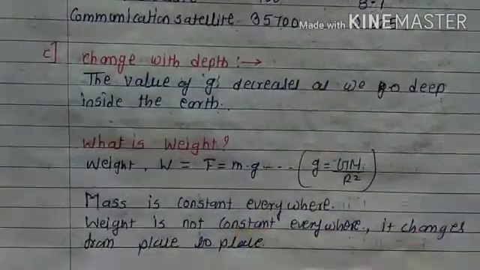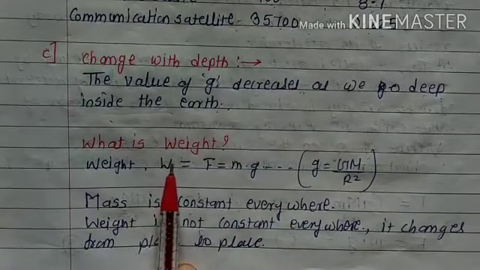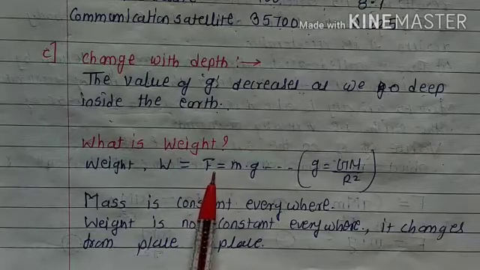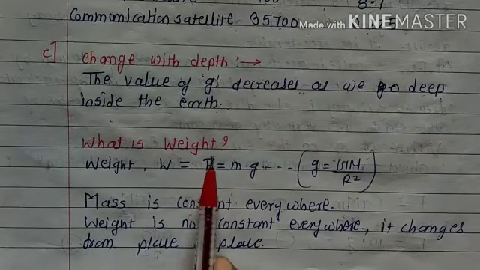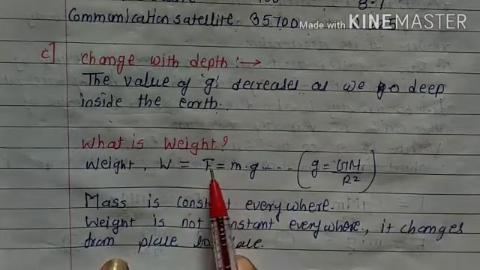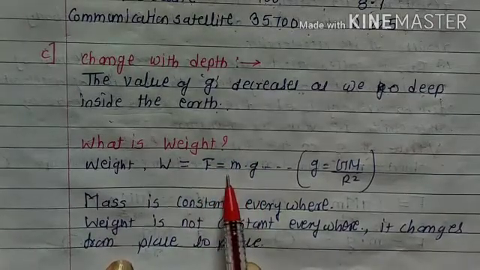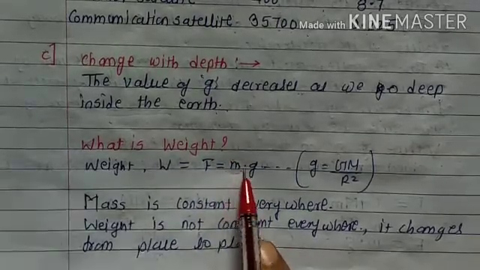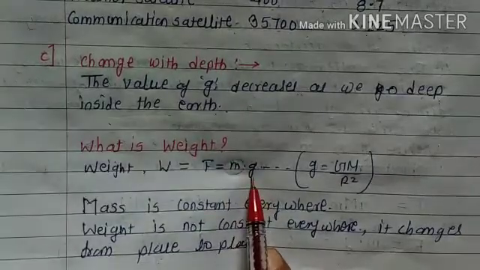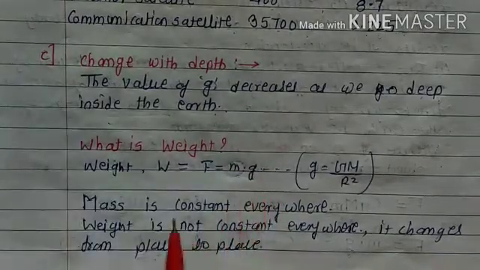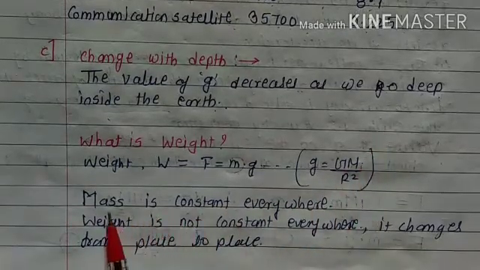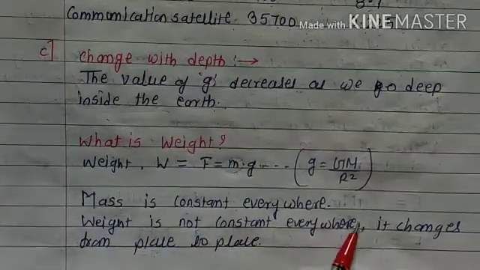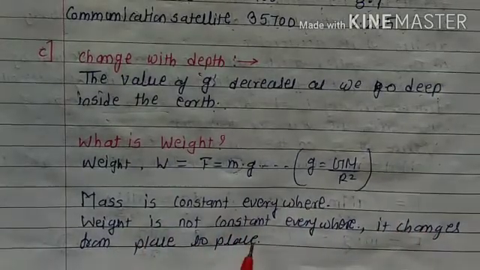Now student, we turn toward the next point, that is mass and weight. What is weight? Weight is nothing but a force. Which force? That force is with which the earth attracts the object. So it is the force with which the earth attracts the object, that is mass into acceleration due to gravity. So student, I tell one most important point, that is mass is constant everywhere but weight is not constant everywhere. It changes from place to place.